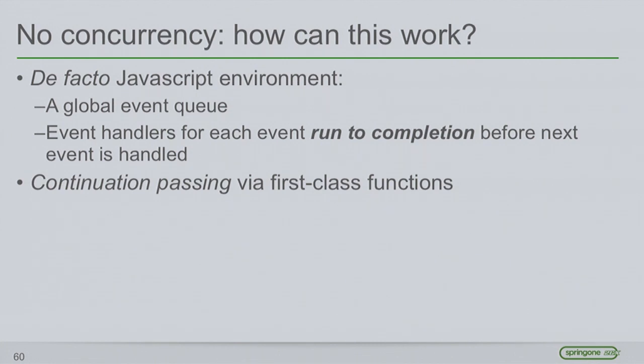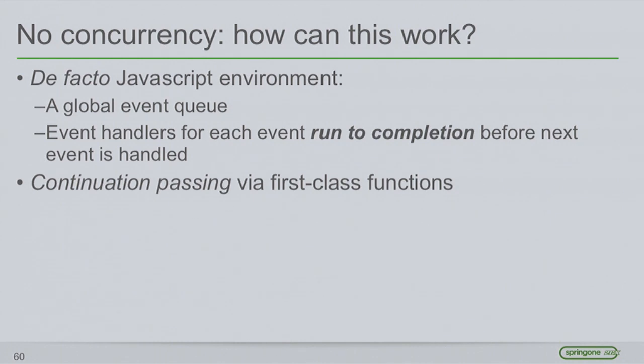Well, this kind of happened by accident just because JavaScript started in the browsers, and the browsers were built around a global event queue. So it turns out that if you've got this global event queue and you ensure that the handlers that are servicing this event queue all run to completion before the next handler and before the next event is serviced off the queue, it all just kind of works out. So now this has finally become an official part of the language spec, that this is the preferred way to achieve this multiple things happening but only one thread of execution.